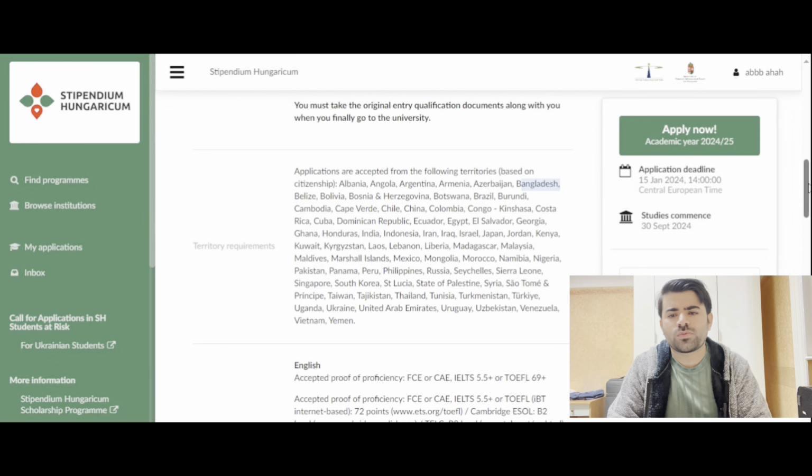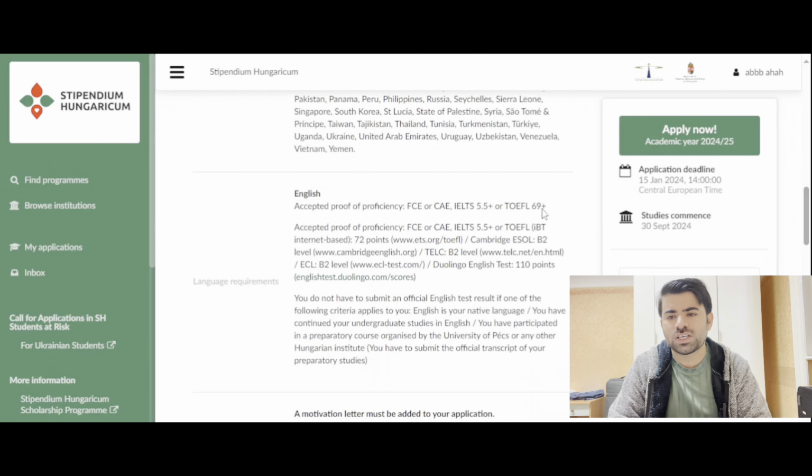Okay, now come to English. So accepted proof of proficiency, if you have these kind of tests, that's very good. But if you don't have any test, then we can explore other things as well. You don't have to submit English proficiency test result if one of the following criteria applies to you. English is your native language. Those who are actually in those countries where English is their native language, you have continued your undergraduate studies in English. This undergraduate actually means the previous education. If you studied in English, then that's also fine.